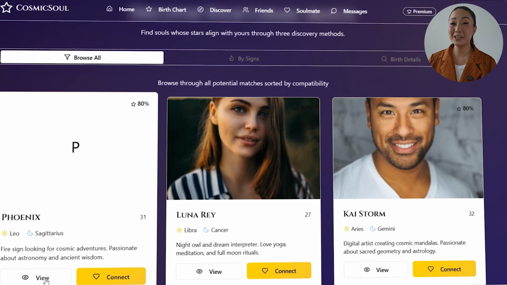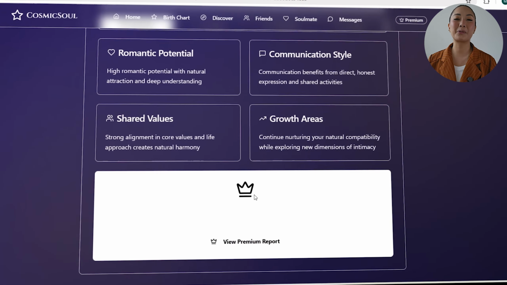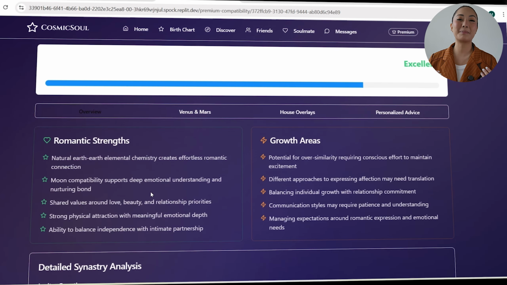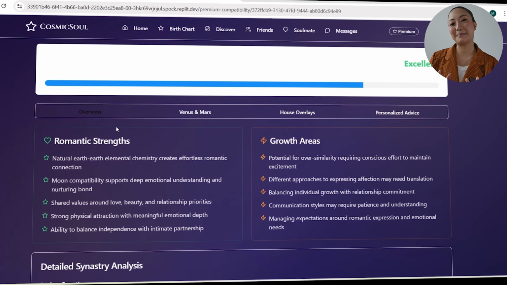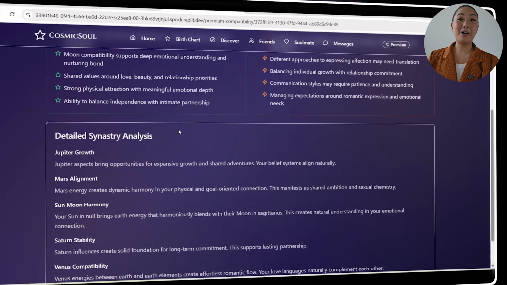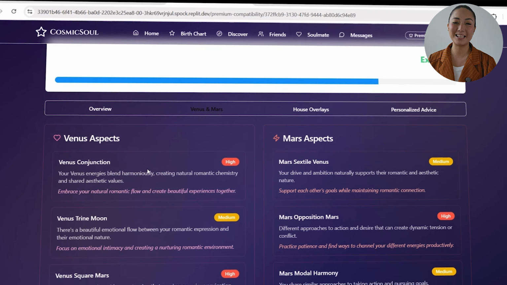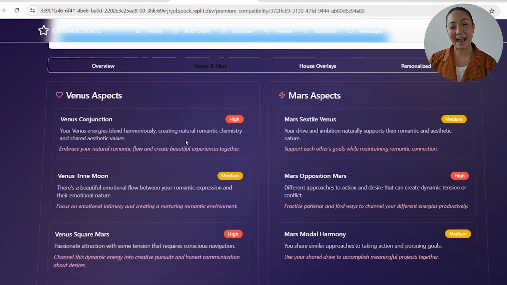Users now get full access to the Premium Astrology Suite, which includes advanced synastry reports, Venus and Mars relationship insights, house overlay interpretations, and personalized compatibility reports that go far beyond the basics. All of this is tied securely to their account, marked with a small premium badge, and available instantly after checkout.